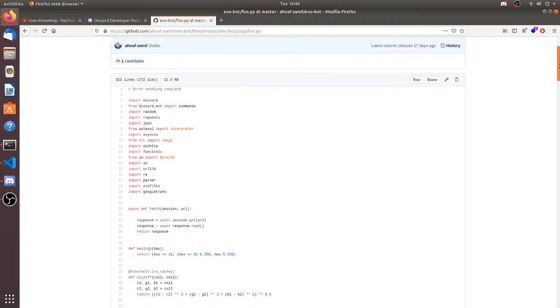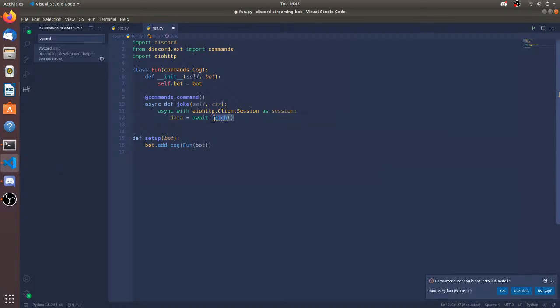So I import aiohttp. This is the fetch function. Session.get URL, this is the thing. I forgot that I made a fetch function. This is a function I made myself for fetching the data, a self-defined function. So await session.get, so it's not going to be fetch.